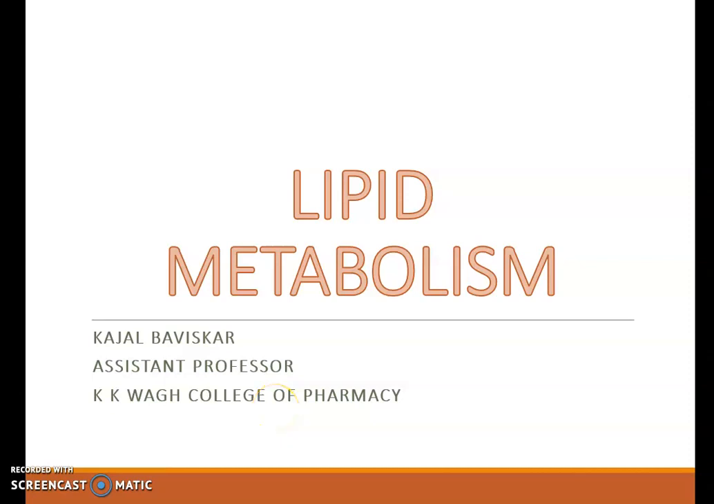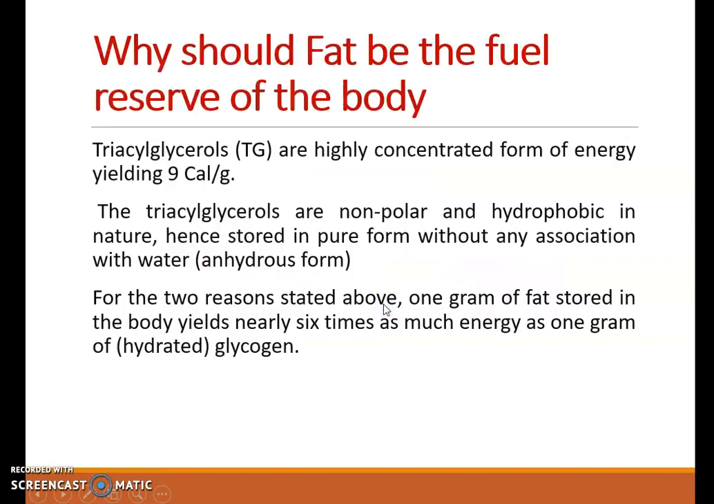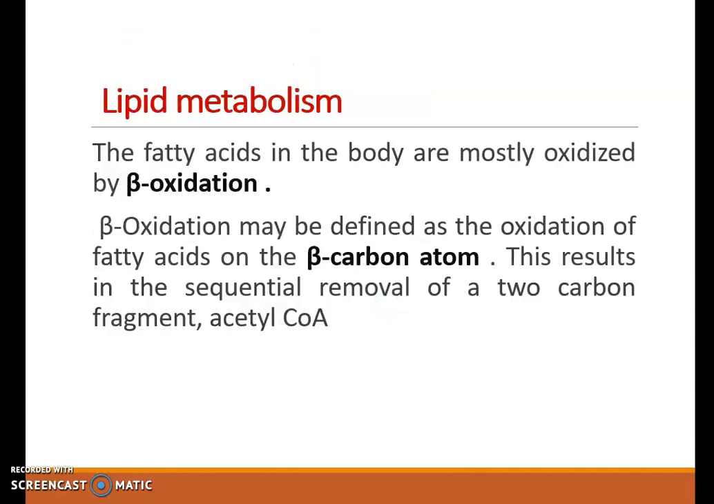Hello everyone, we are going to study about lipid metabolism, that is breakdown of fats in our body. So we know that fat are stored as the fuel reserve of the body. Triacylglycerols are highly concentrated form of energy which yield 9 calories per gram. Now triacylglycerols are non-polar and hydrophobic, hence they are stored in the anhydrous form. So due to these two reasons, 1 gram of fat stored in the body yields 6 times more energy as compared to 1 gram of hydrated glycogen.